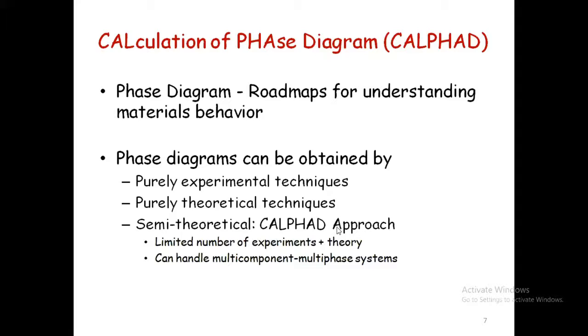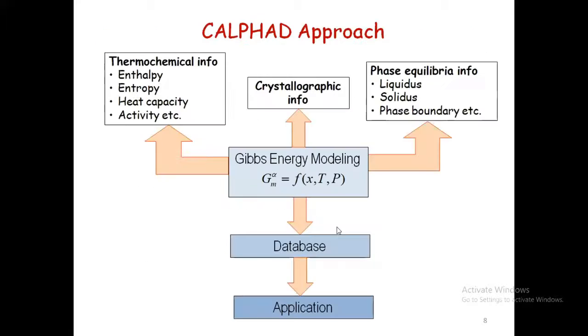by combining this, we are able to get the phase diagram much faster, especially for multi-component systems, because the industry needs the answer immediately. During the process, if they face any problem, they want the answer immediately. So they will use this CALPHAD approach.